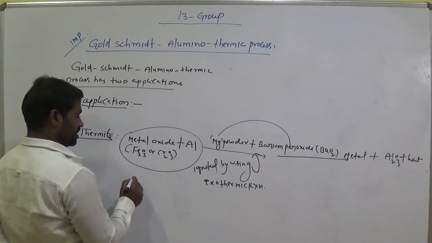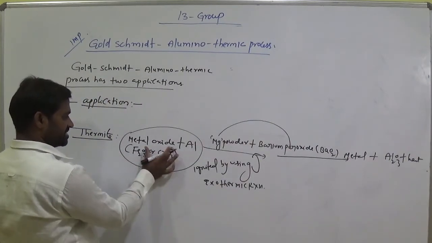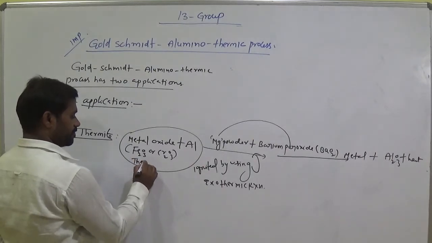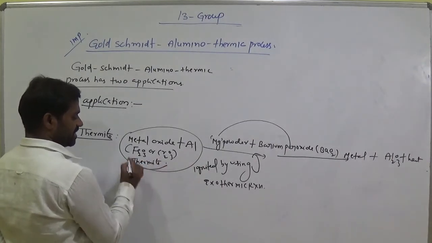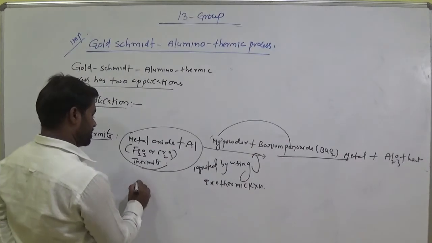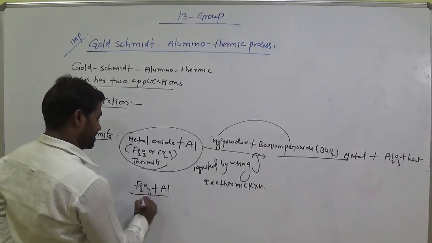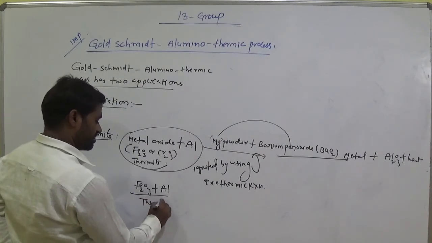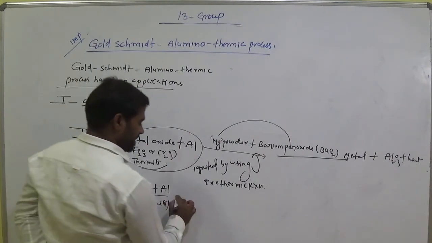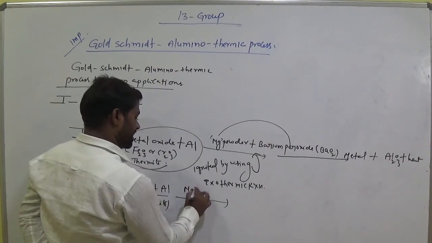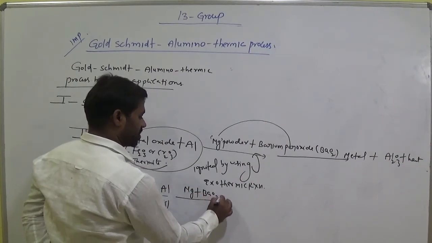This mixture is called thermite. It produces more heat energy. Example, Fe2O3 and Al. This is the thermite mixture. It is ignited in presence of magnesium powder and barium peroxide.